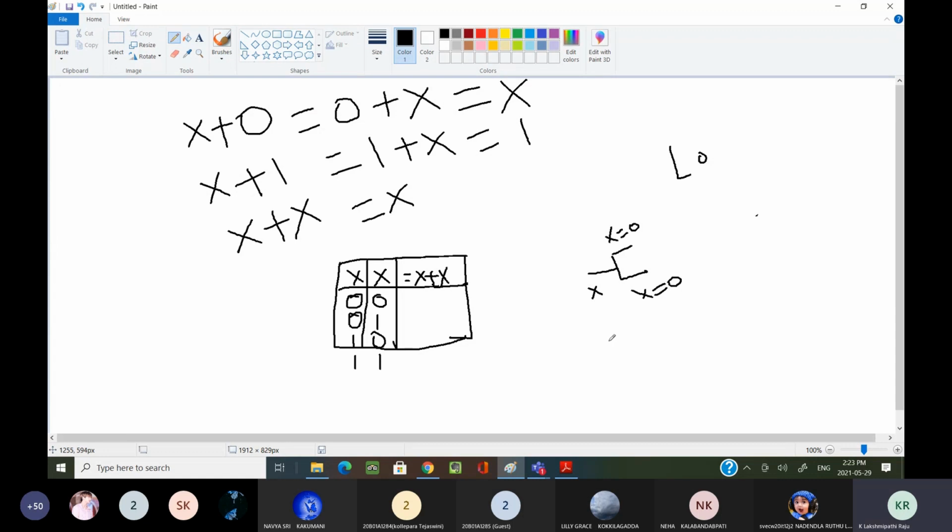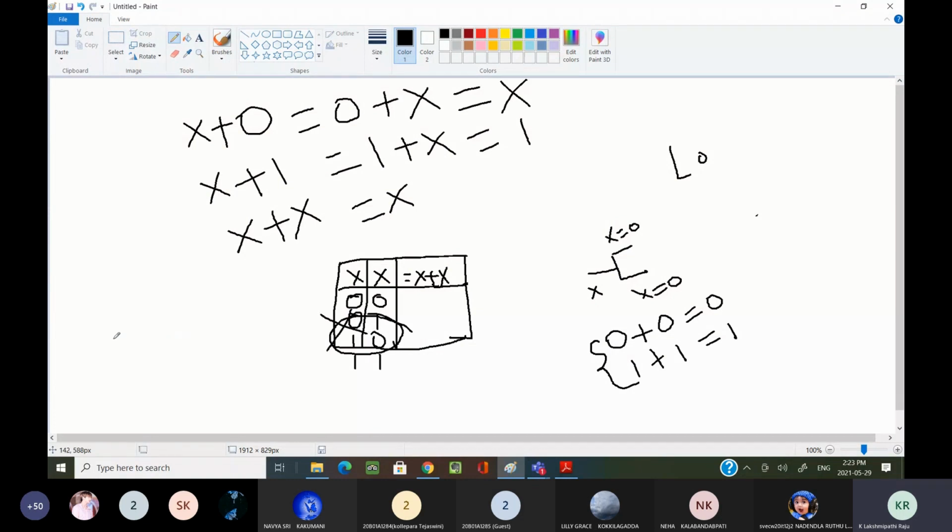Am I clear? Now 0 plus 0, what are you going to get? 0. 1 plus 1, what are you going to get? 1. Now, why have I considered only these two cases? Because the other two cases will never occur.